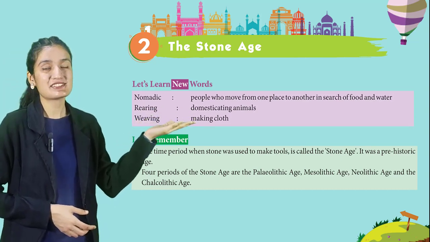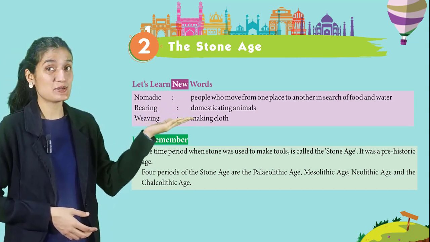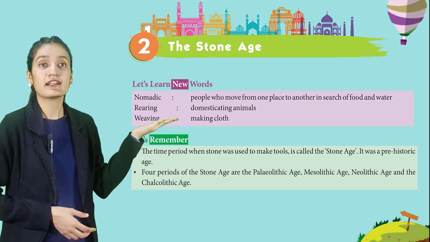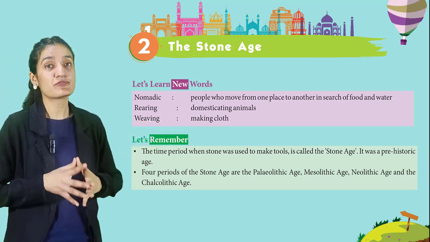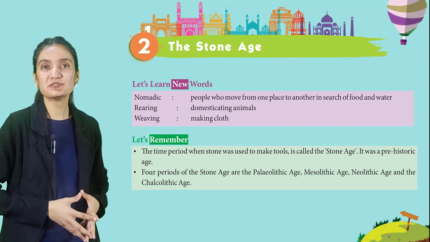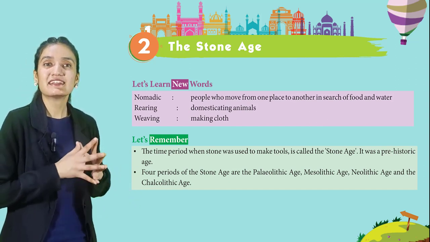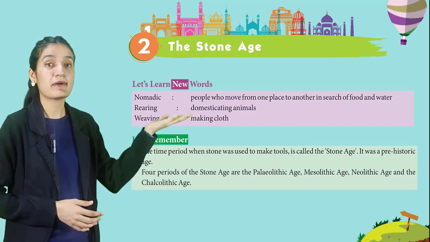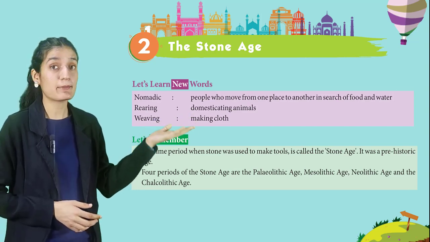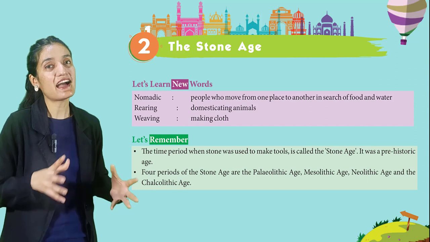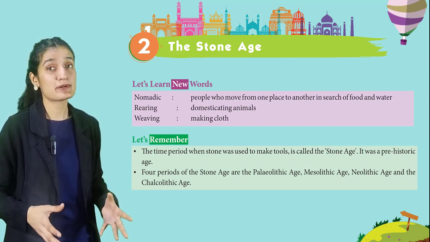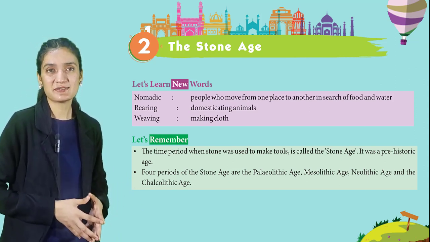People started agriculture and rearing animals in the Neolithic Age. A metal, copper, was found and used for making tools, pots and utensils of different kinds in the Chalcolithic Age. By mixing copper with tin, a metal, bronze, was made and used for making tools, weapons, pots and utensils in the Bronze Age.